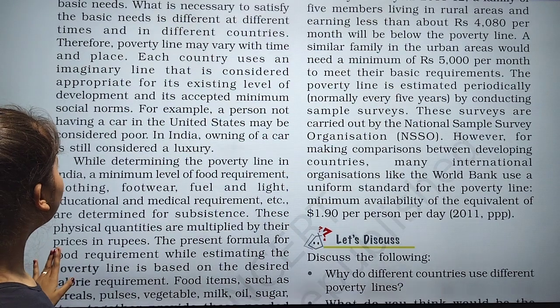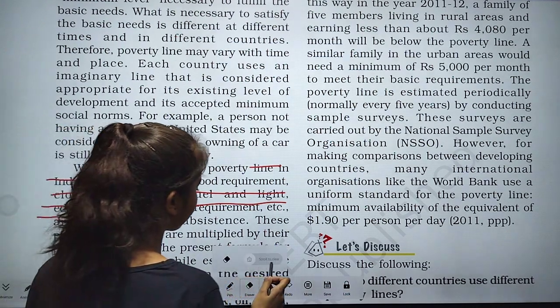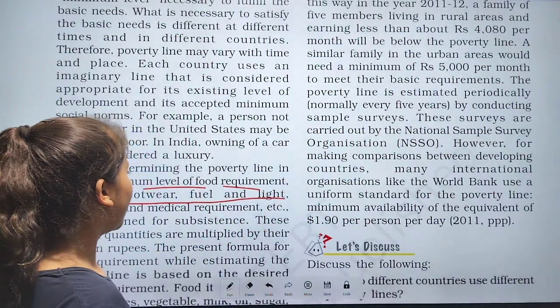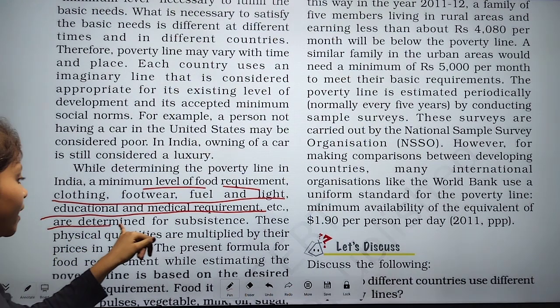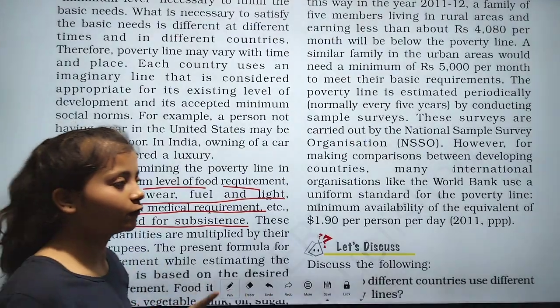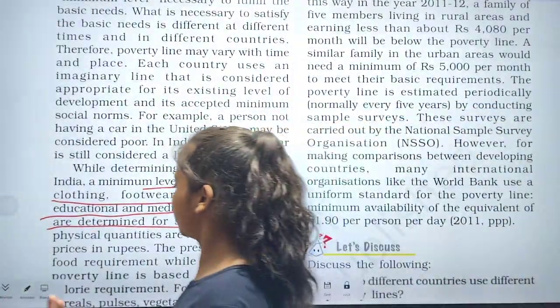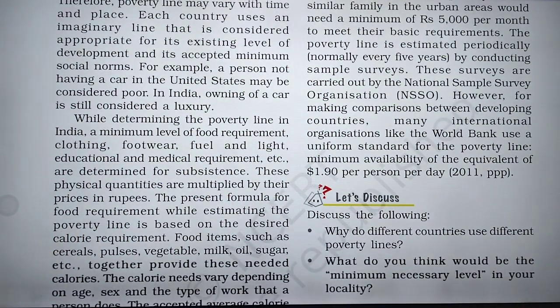Now, while determining the poverty line in India, a minimum level of food requirement, clothing, footwear, fuel and light, and educational and medical requirements etc. are determined for subsistence. These are the basic needs for our life: clothing, footwear, food, and also medical requirements and education. These are necessary for our daily life.